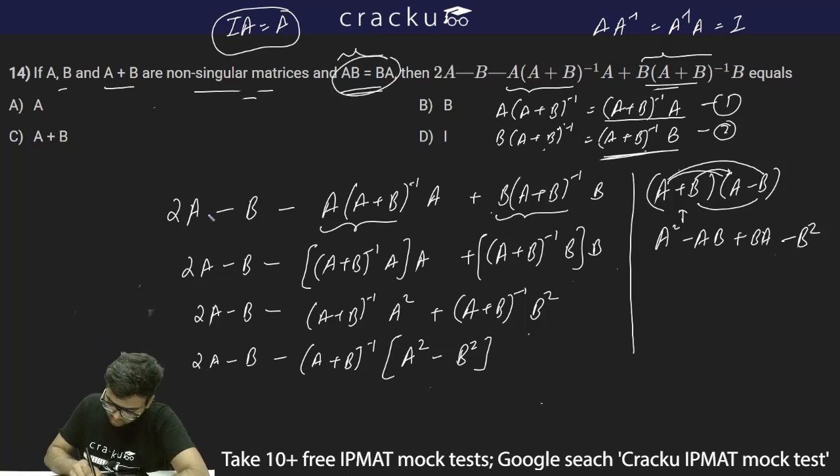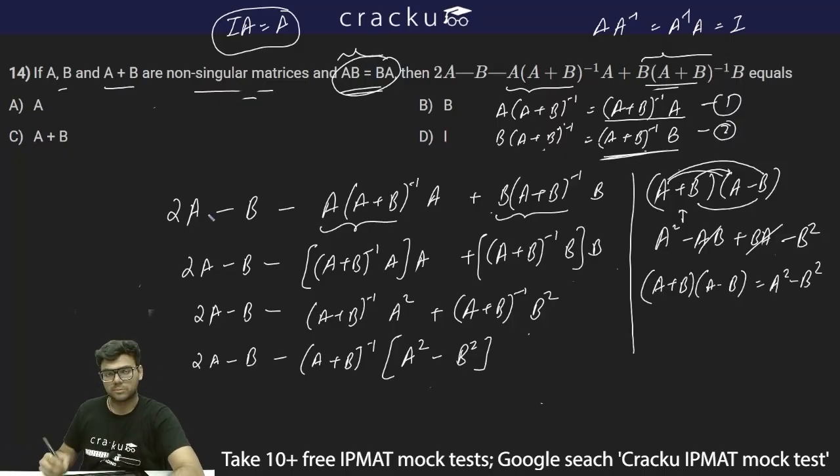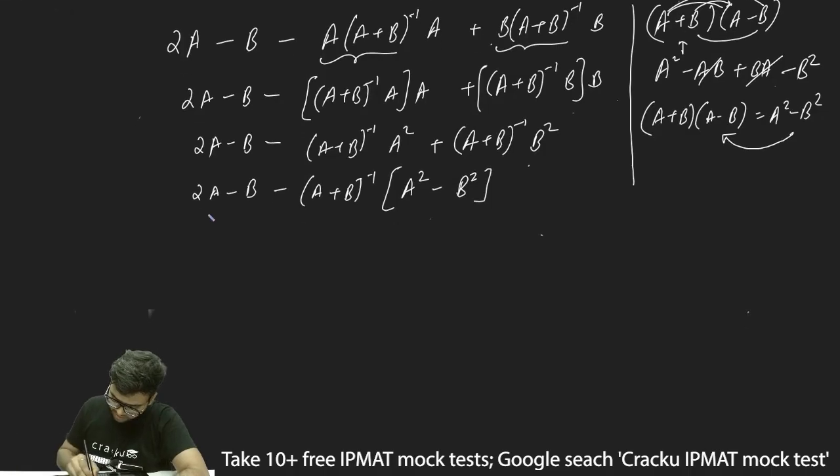Now AB is equal to BA, so these get cancelled out, and thus A plus B into A minus B can be written as A square minus B square. Similarly, A square minus B square, when AB is equal to BA, can be written as A plus B into A minus B. So I'll write this down here: instead of A square minus B square, I'll write it as A plus B into A minus B.